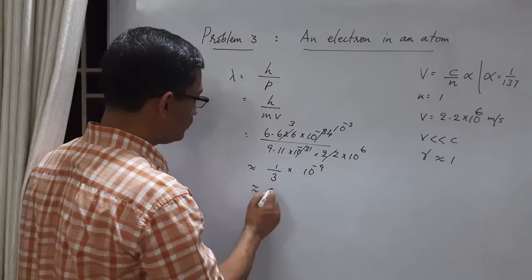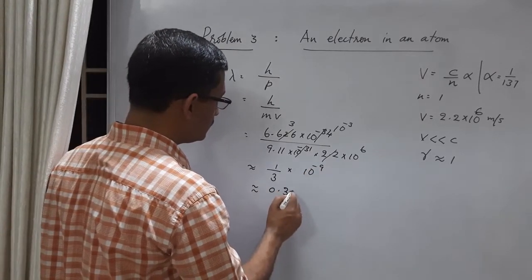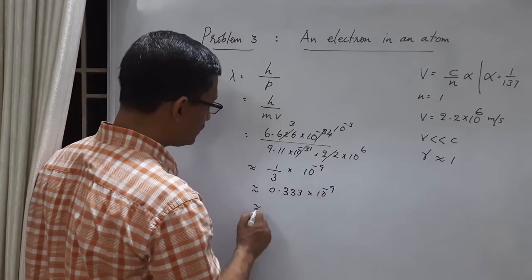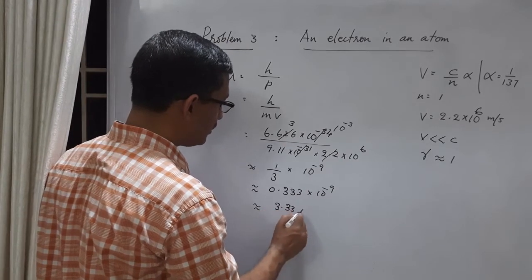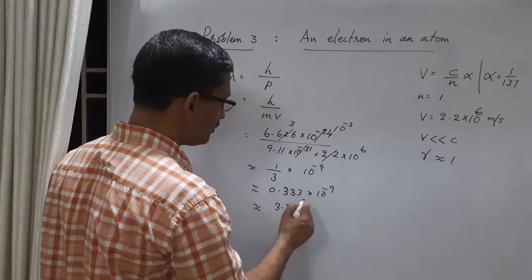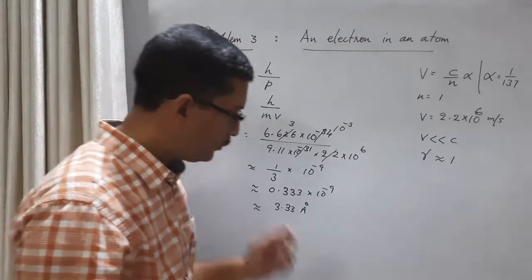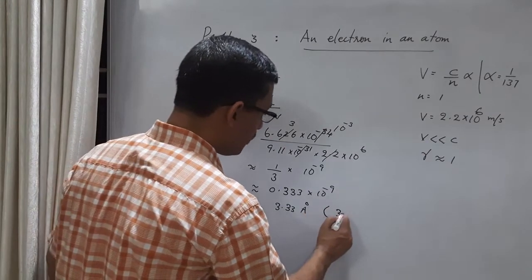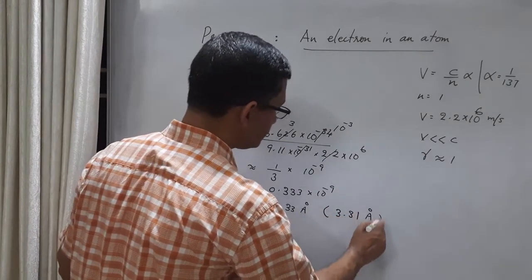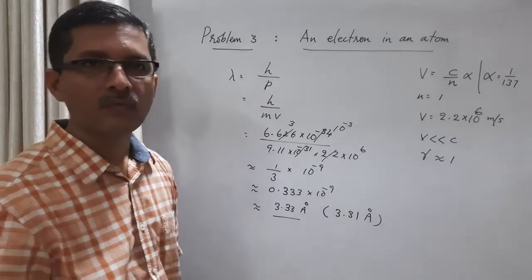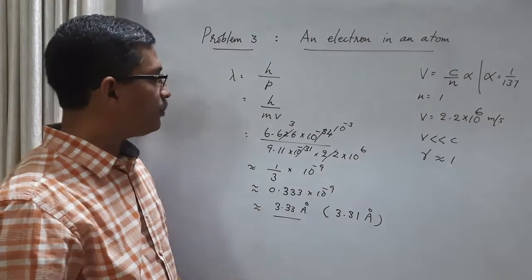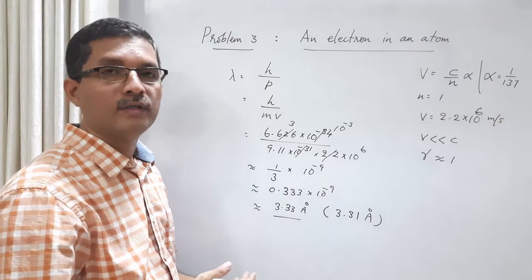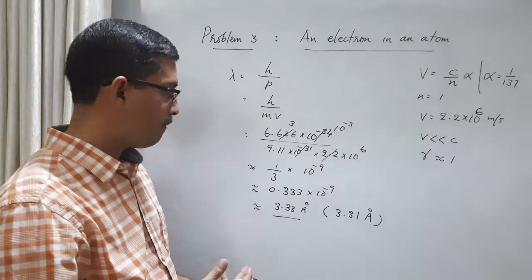This is 0.333 into 10 raised to minus 9, which means 3.33 into 10 raised to minus 10, 3.33 angstrom. If we do an exact calculation, what we get is very close, 3.31 angstrom. So this is a good approximation. So 3.31 angstrom is the de Broglie wavelength of the electron in the first orbit of the hydrogen atom.